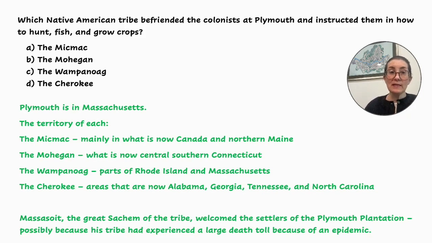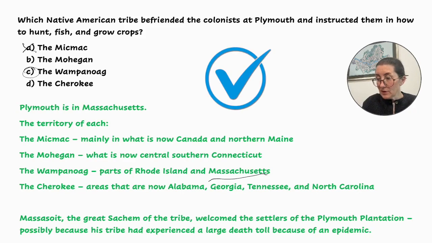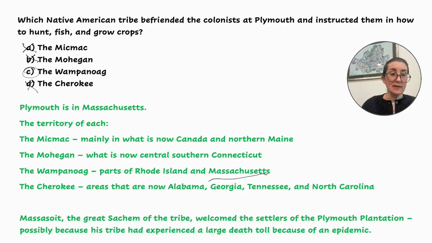The Micmac, mainly in what is now Canada and northern Maine. The Mohegan, what is now central southern Connecticut. The Wampanoag, parts of Rhode Island and Massachusetts. And the Cherokee, areas that are now Alabama, Georgia, Tennessee, and North Carolina. So I think we can safely say it's the Wampanoag, based on geography alone. But let's look at some more details.